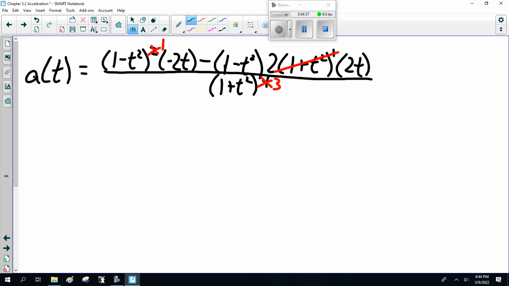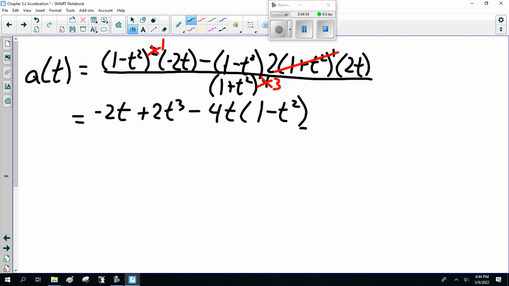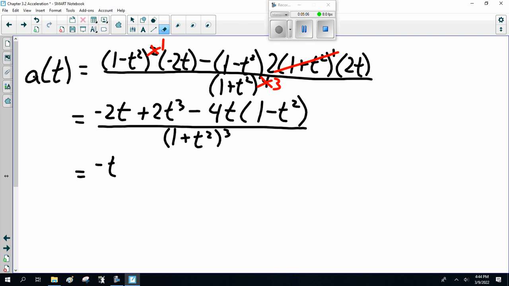So let me see, multiplying this out, this becomes minus 2t plus 2t cubed minus 4t times 1 minus t squared, over 1 plus t squared cubed. Let's see.